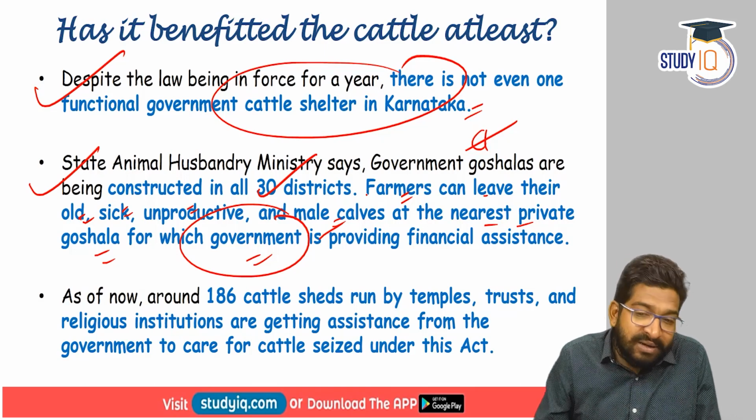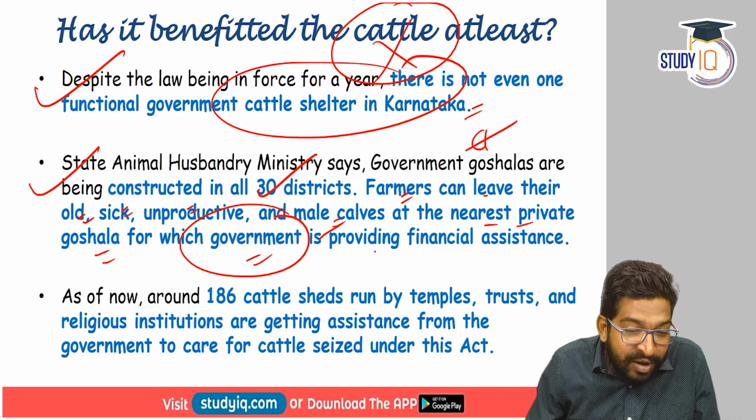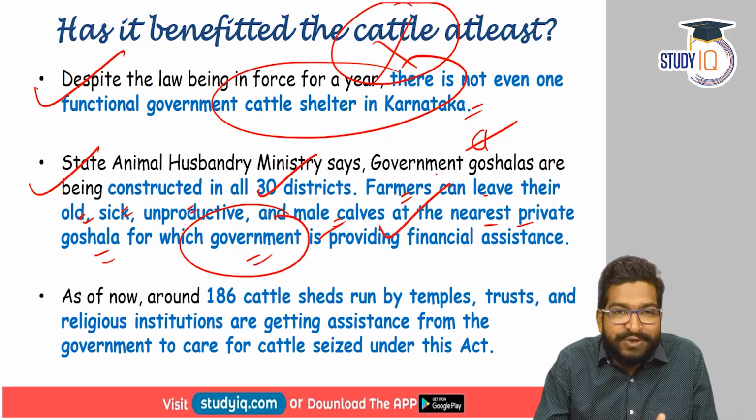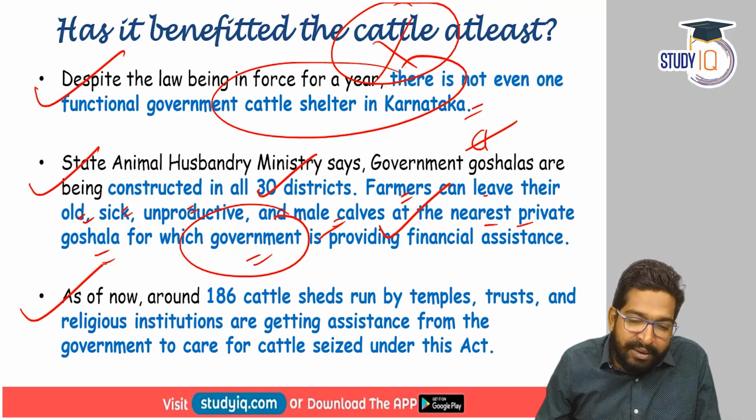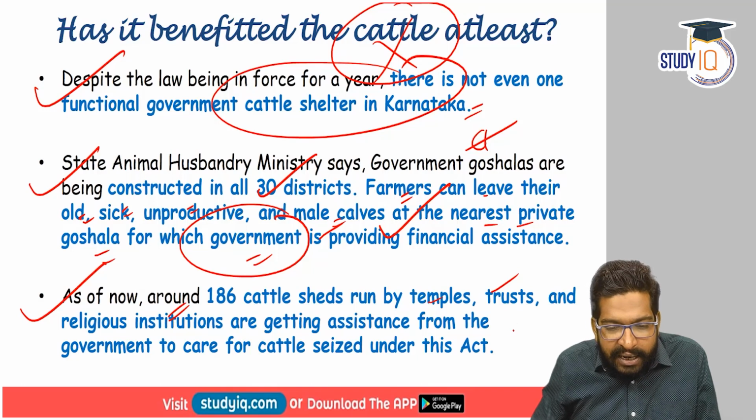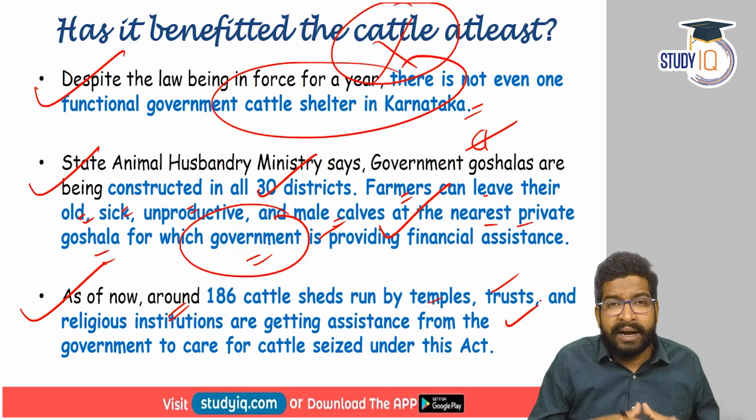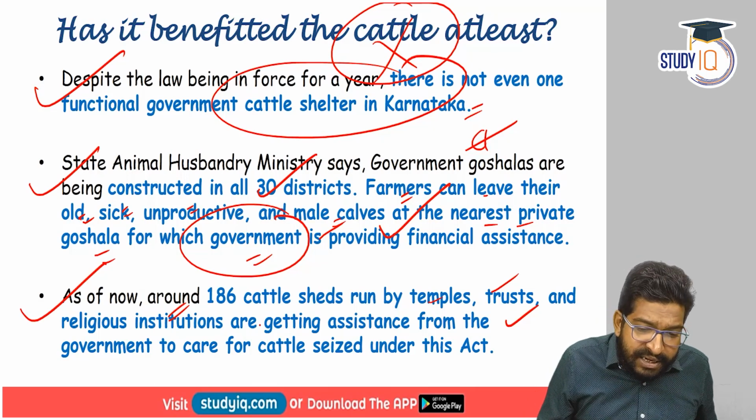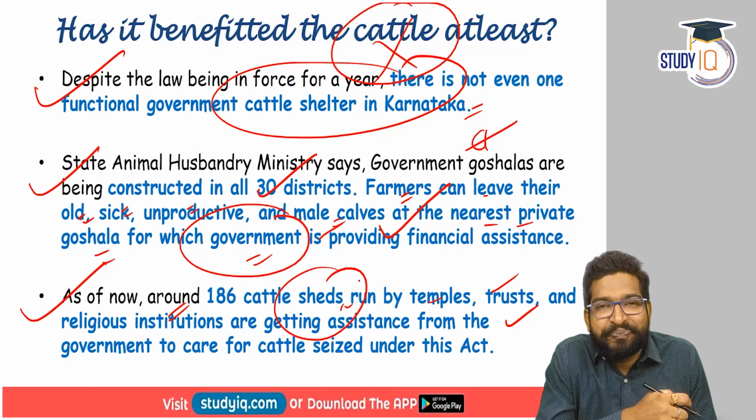So who is being benefited? Are the cattle being benefited? No. Who's being benefited right now? The private goshalas. As of now, in Karnataka, there are 186 cattle sheds which are run by temples, trusts and religious institutions. So they are getting assistance, and whenever the government seizes cattle under this particular act and arrests people, the cattle is then sent to these sheds. That is the situation as of now.